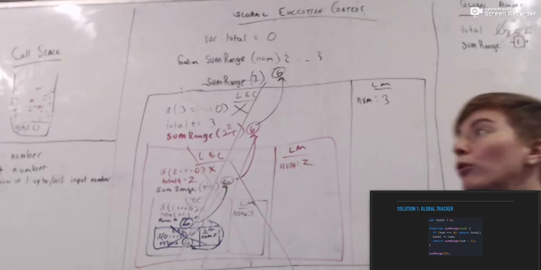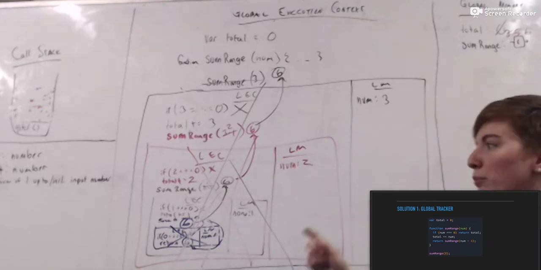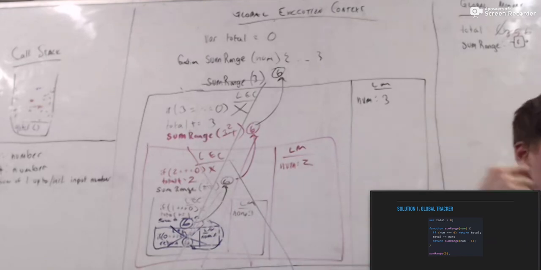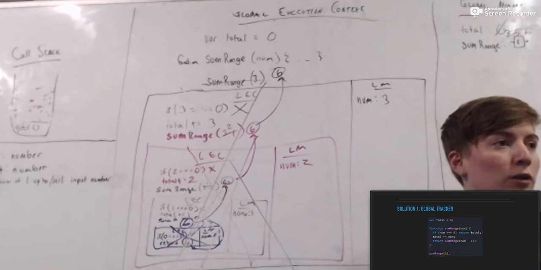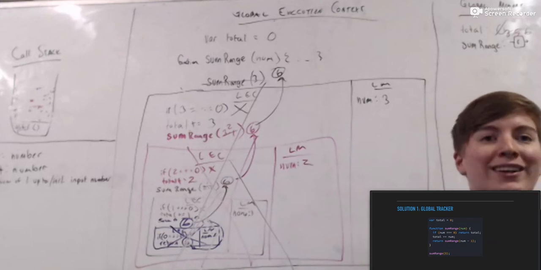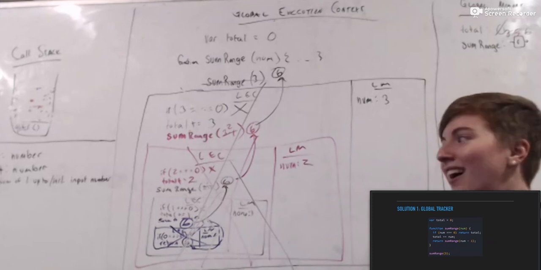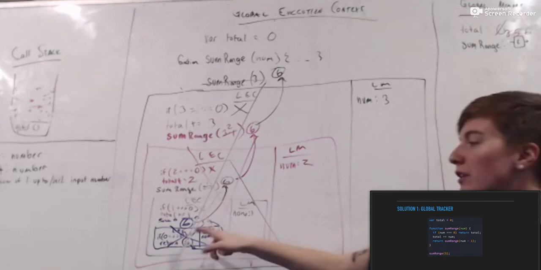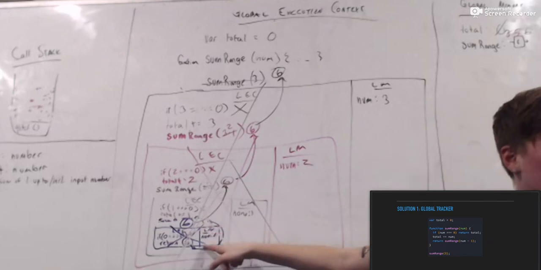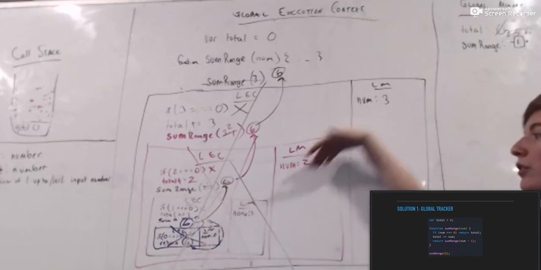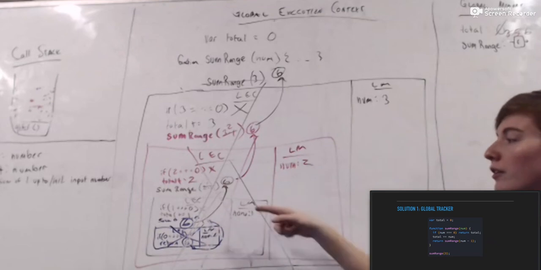Got it. Yeah, so basically, the way that scoping works, scoping is the word I was looking for, is if it doesn't find it in the local execution context, the local memory, it'll keep going out to see, is it in this execution context?